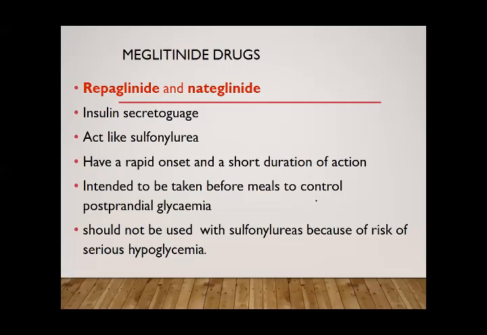The sulfonylureas have a slow onset and long duration, while this group has a rapid onset and short duration of action. So they are ideal to control the postprandial blood glucose level, or blood glucose level that is high after meals.